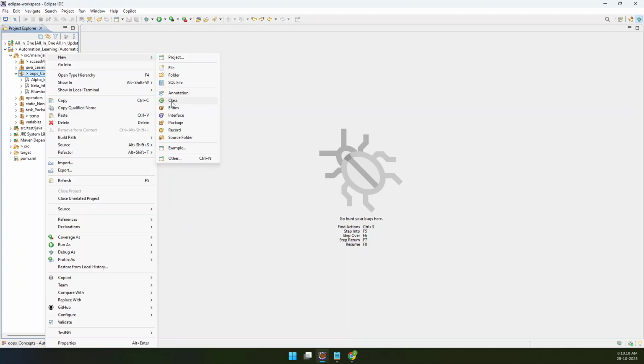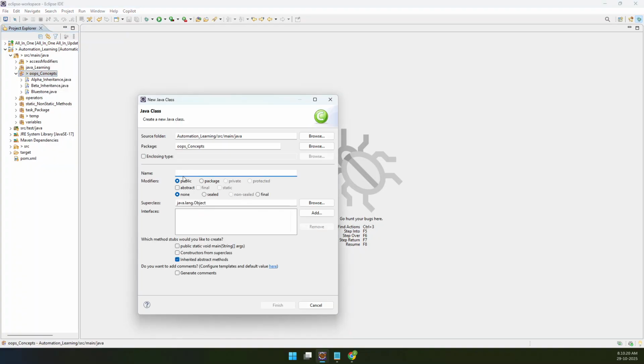Let me create a class with the name Polymorphism underscore method overloading. Here I am trying to achieve it by method overloading.